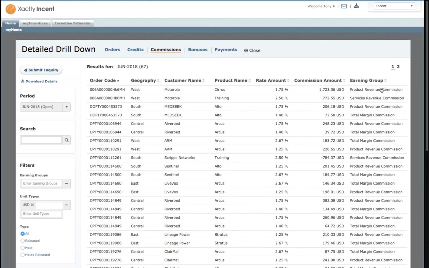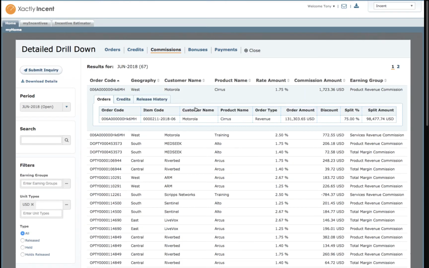Tony also gets details of every commission payment that's made to him. So over here on the right, I can click to see the full details of every commission that he's earned during the period and exactly why he received it.